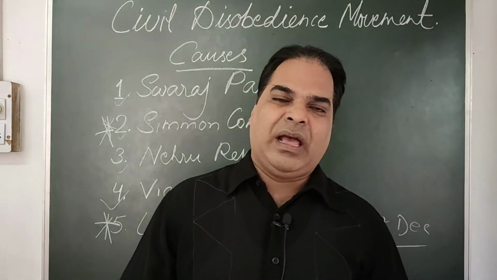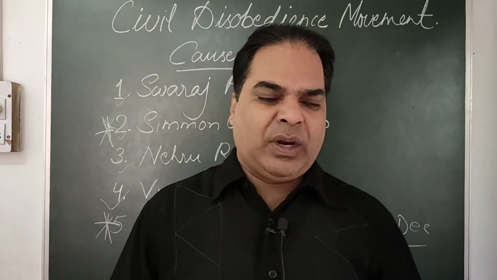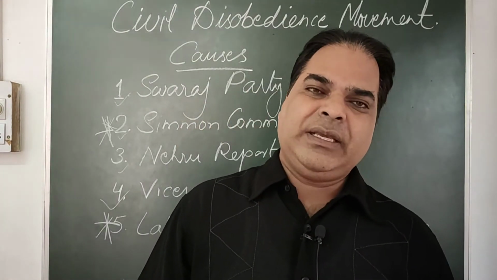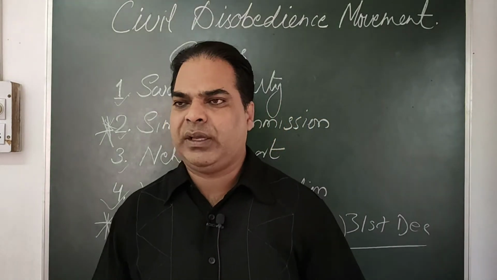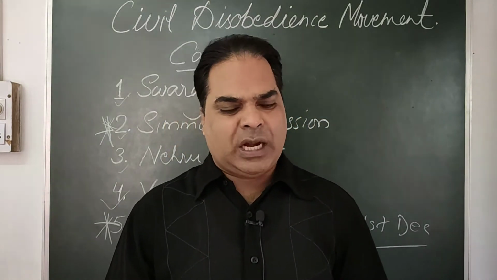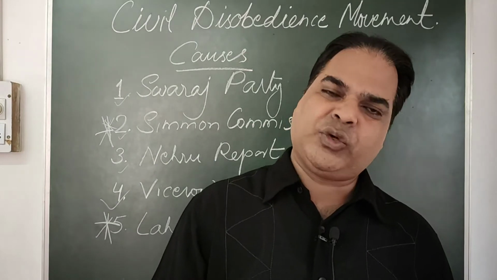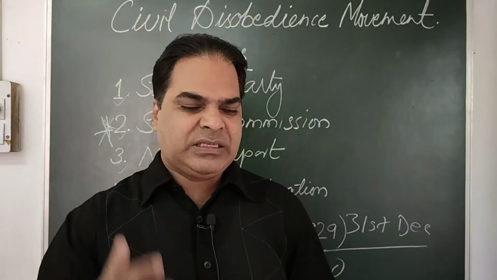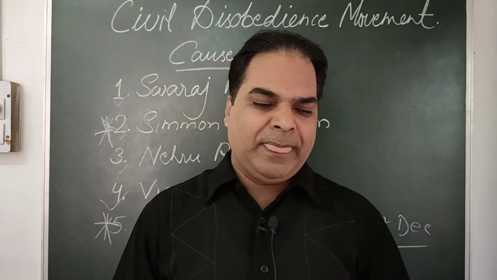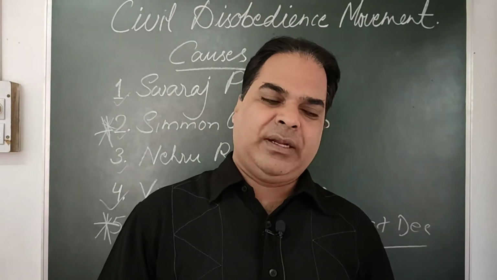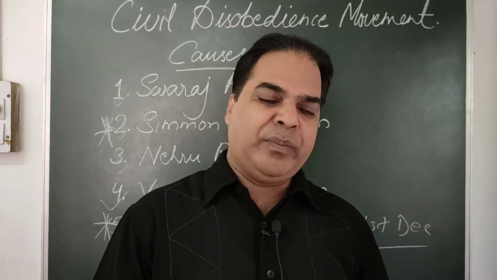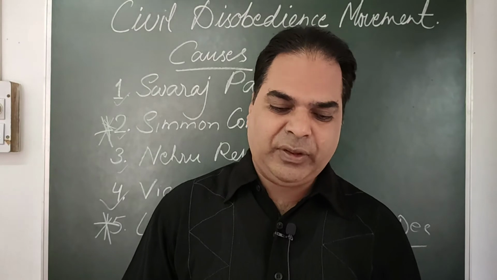Then, after reaching back to India, what did Gandhiji do? Gandhiji asked his people to start an individual satyagraha. So he renewed the civil disobedience movement. His demand for a meeting with Viceroy Lord Willingdon was refused.